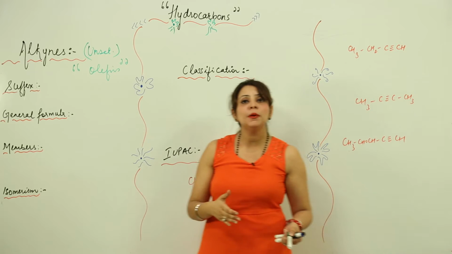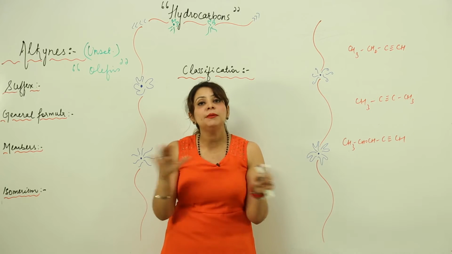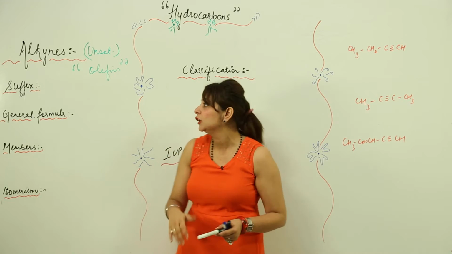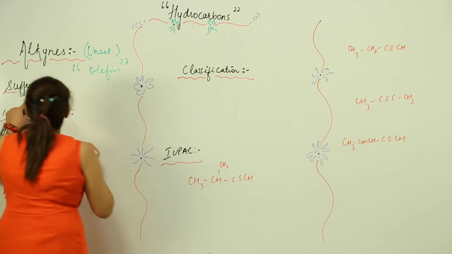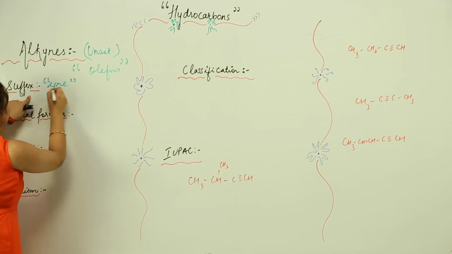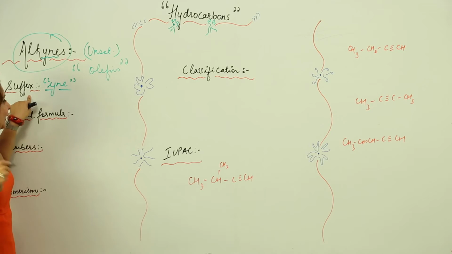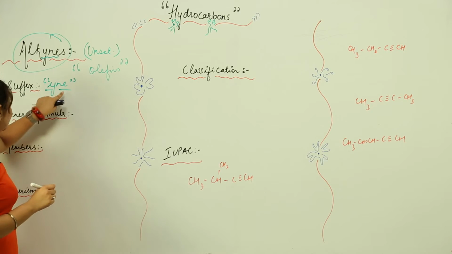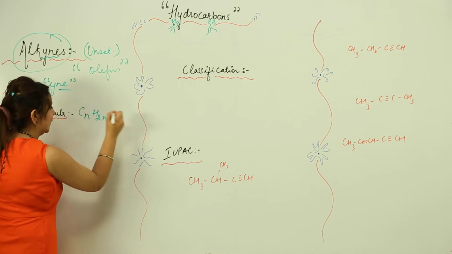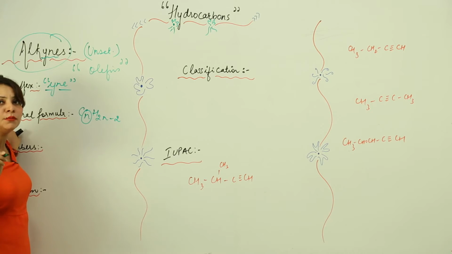If somebody asks you about alkynes, you should be quick with your answer: whenever you see a minimum of one triple bond in a carbon chain, it is a member of alkyne. The ending of its name is with "-yne" as it belongs to the alkyne group, so the suffix used here is "-yne". The general formula is CnH2n minus 2, where n signifies the number of carbon atoms in a chain.